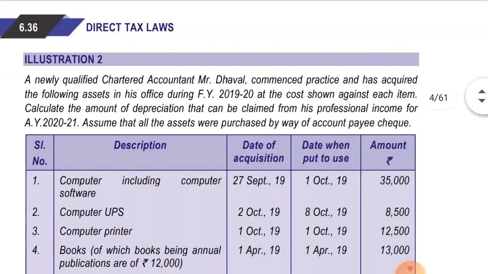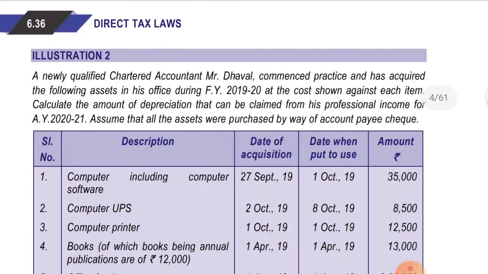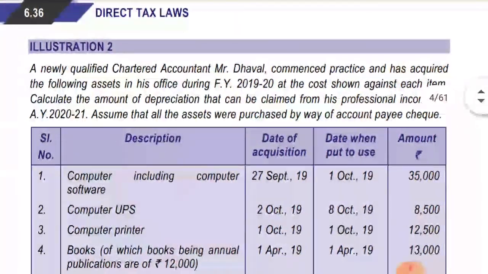Hope you have understood the first one. Illustration number 2. A newly qualified chartered accountant, Mr. Dhaval, commenced practice and has acquired the following assets in his office during the financial year 2019-20 at the cost shown against each item. Calculate the amount of depreciation that can be claimed from his professional income for the assessment year 2020-21, assuming that all the assets were purchased by him by way of account payee cheque.